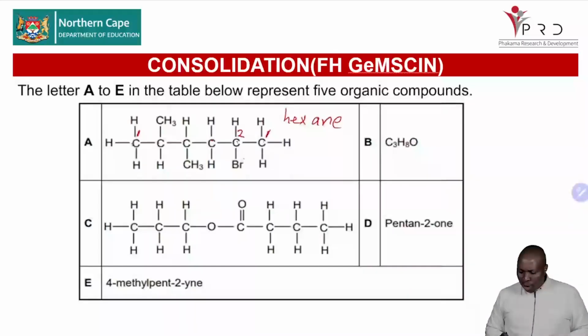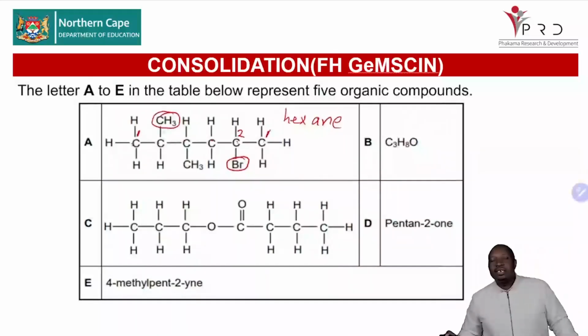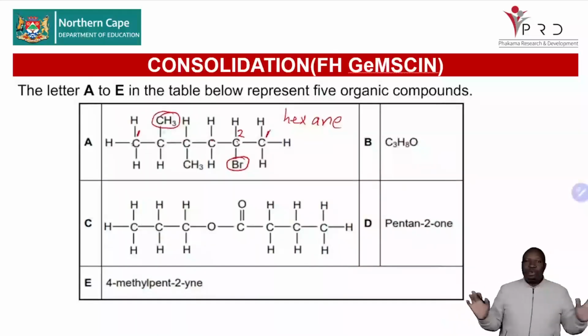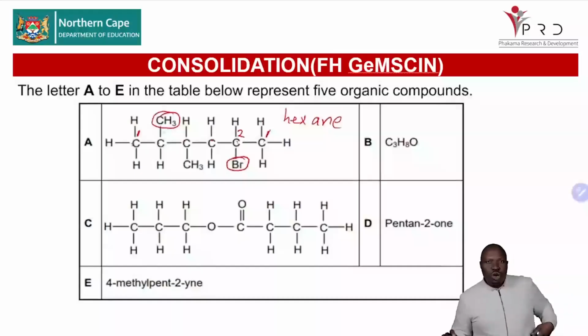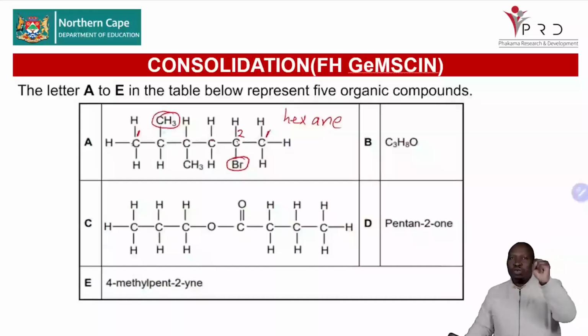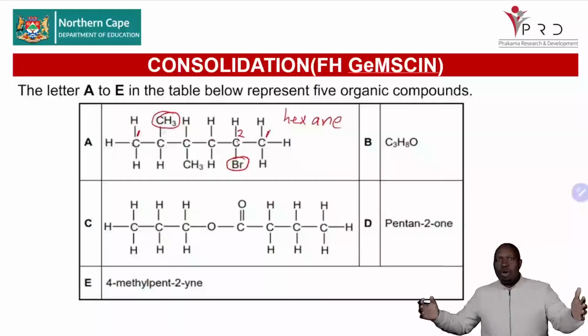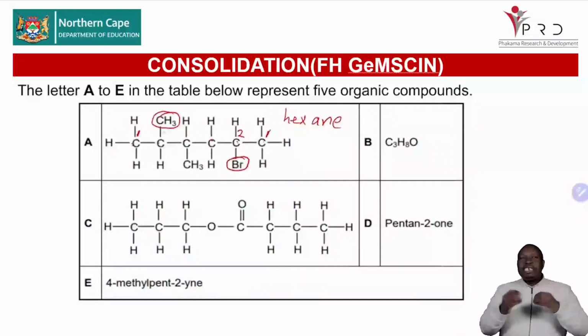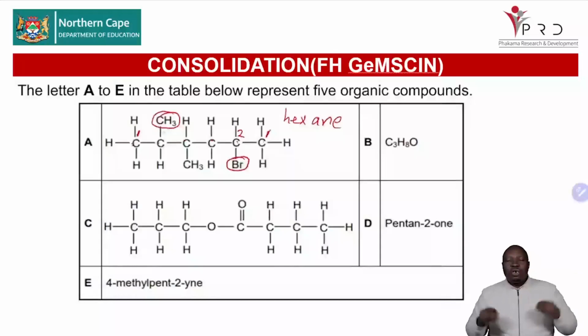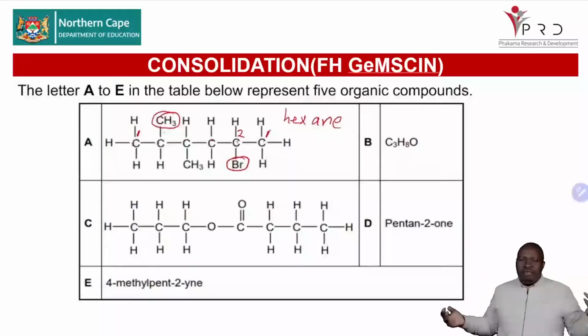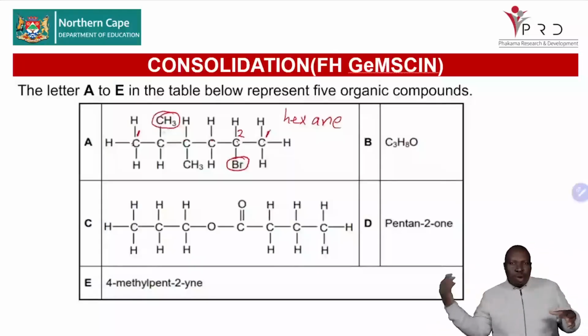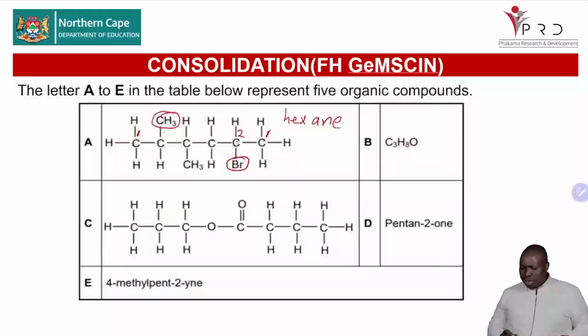We have a substituent called bromo. We have another substituent called methyl. So you see, they are all my substituents. So I told you about the issue of preference, to say they belong to the same family. We don't prefer between a methyl and a bromo. So I must continue with my journey. Maybe something will help me to make a decision, because I don't know who to prefer between bromo and methyl. Let's go to the next carbon.